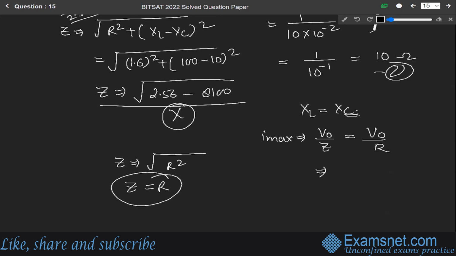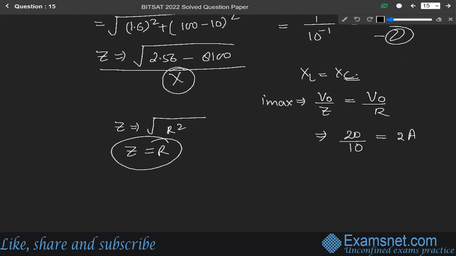So R will be equal to 8 plus 2, 10. So it will be equal to 20 over 10. Solving it, we get 2 ampere. Okay, so I RMS will be equal to I maximum over root 2, which means the root mean square value. So it will be equal to 2 over root 2. So it will become 1.41 ampere.